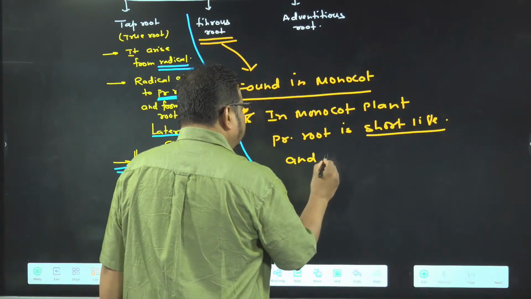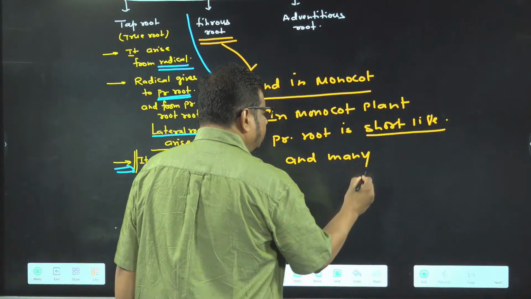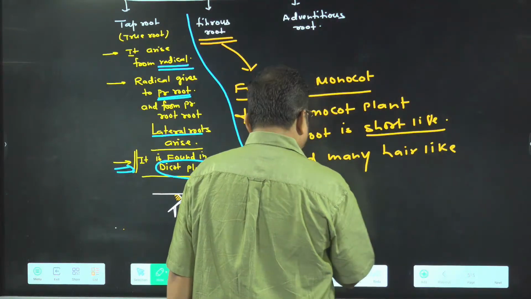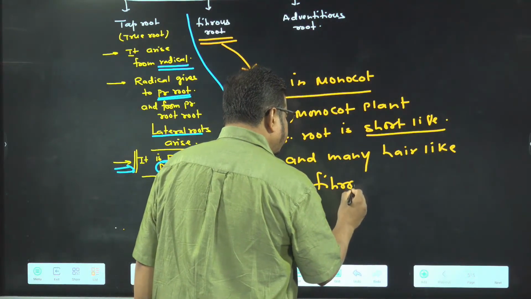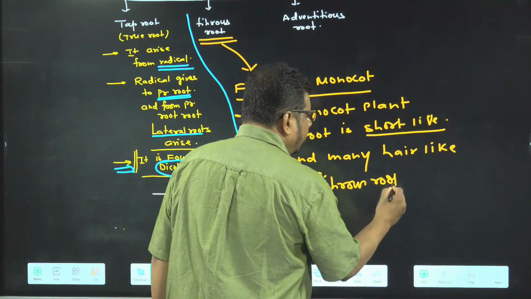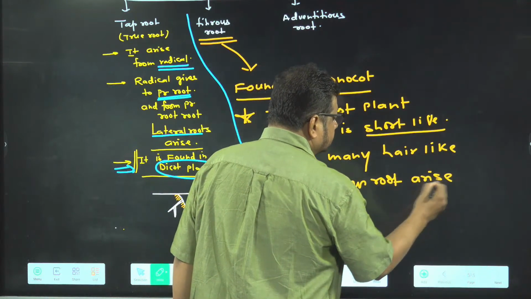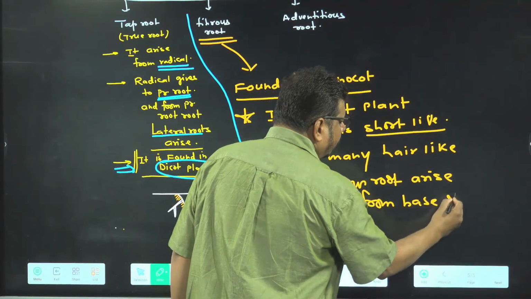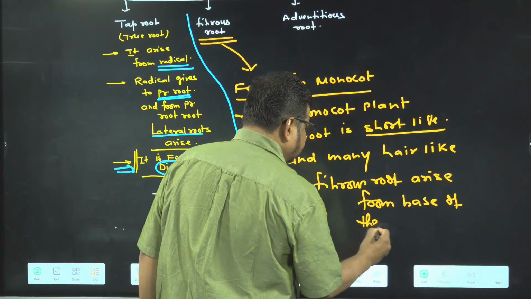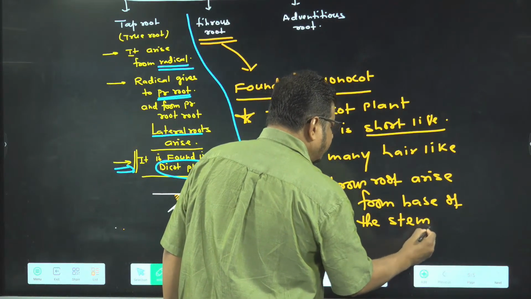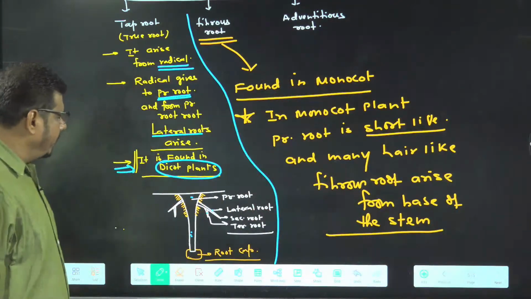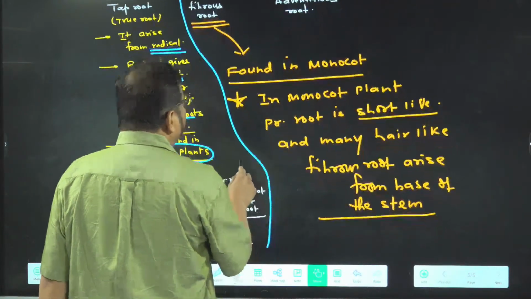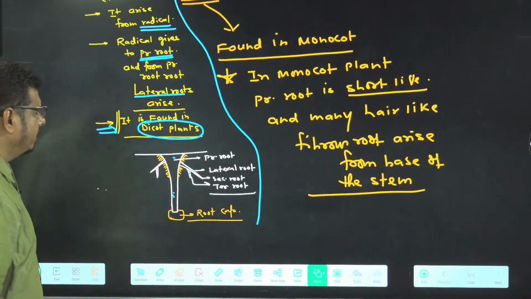And many hair-like fibrous roots arise from the base of the stem. Many fibrous roots arise from which one? Base of the stem.